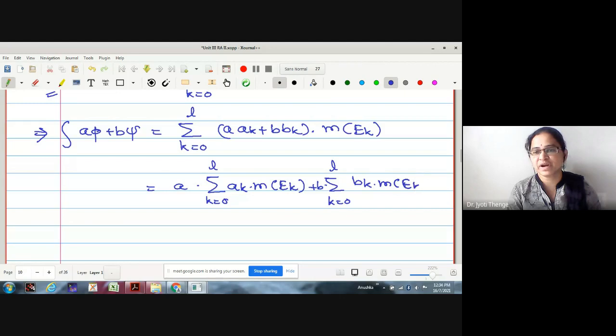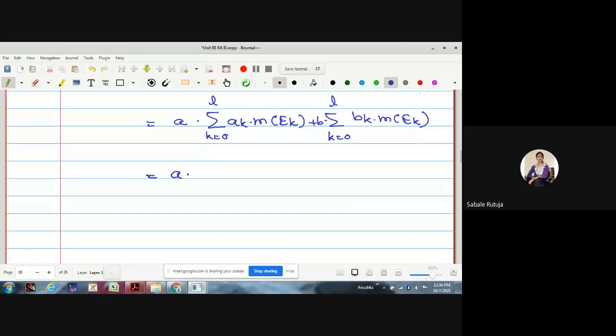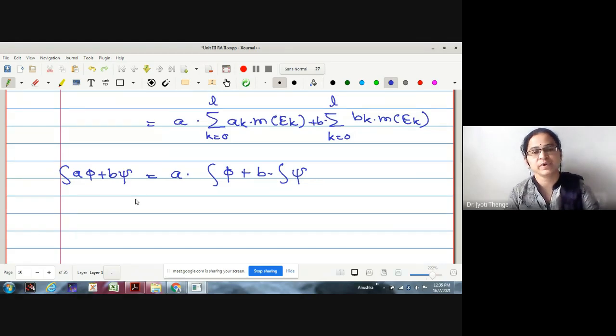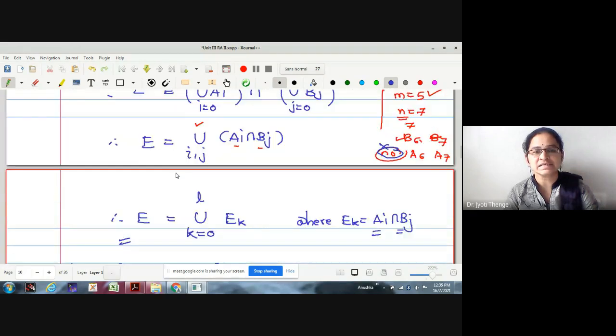I have just separated the sum. Now what is this first summation? a_k into measure of E_k. That is integration phi. Yes, this is a integration phi plus b into integration psi. Therefore, we have proved the first step: integration of a phi plus b psi is a integration phi plus b integration psi. Try to understand these middle steps.